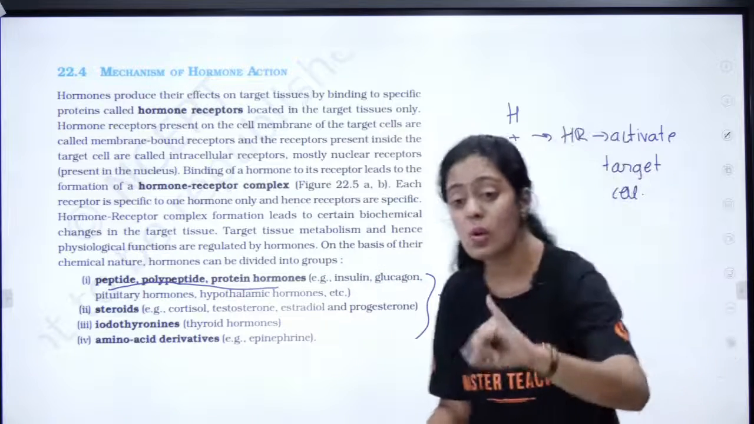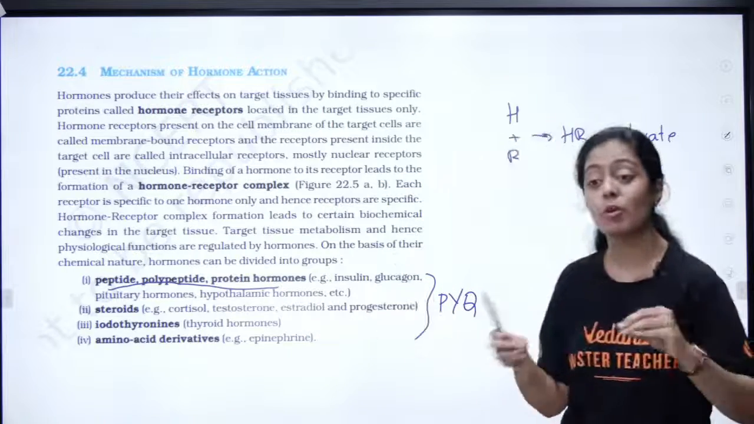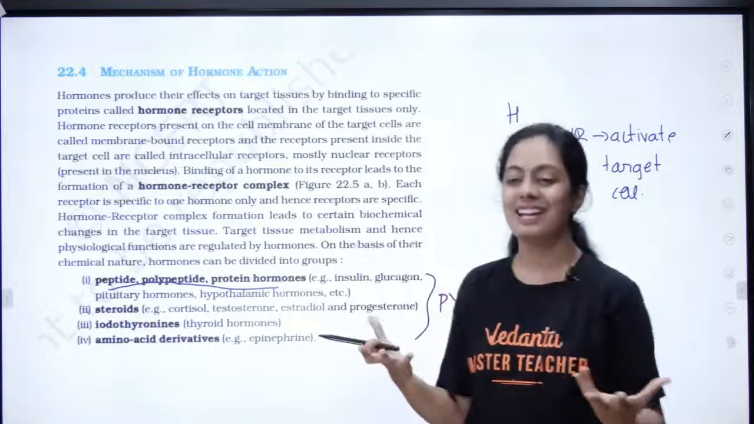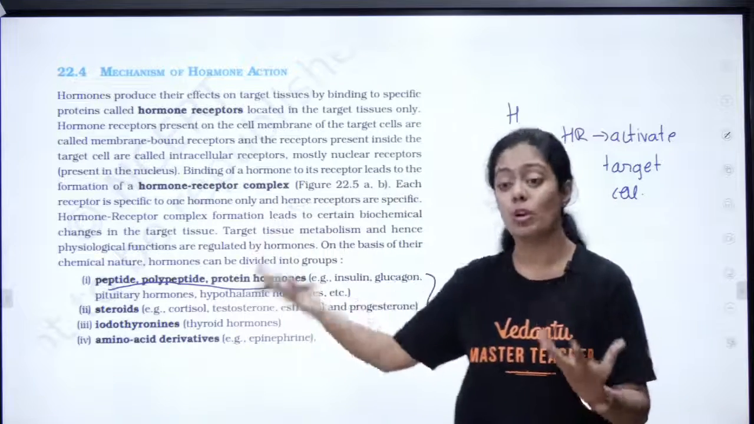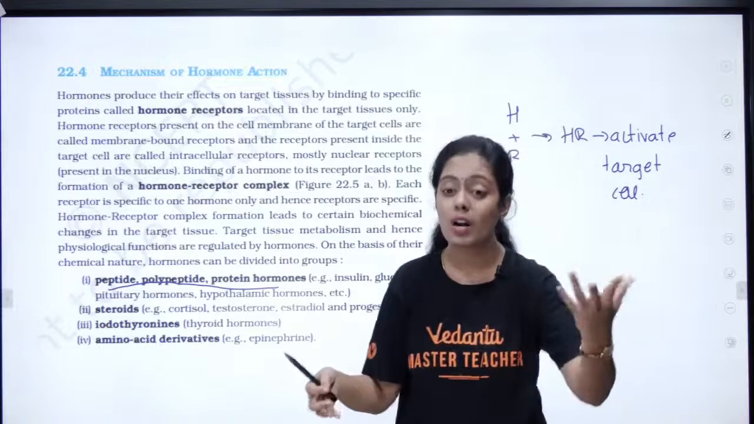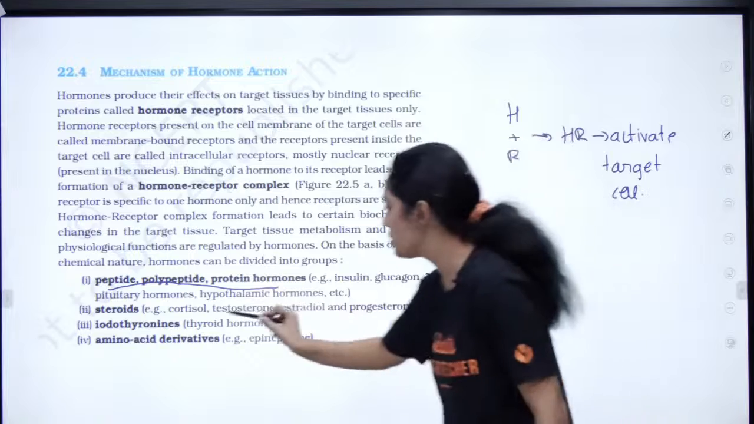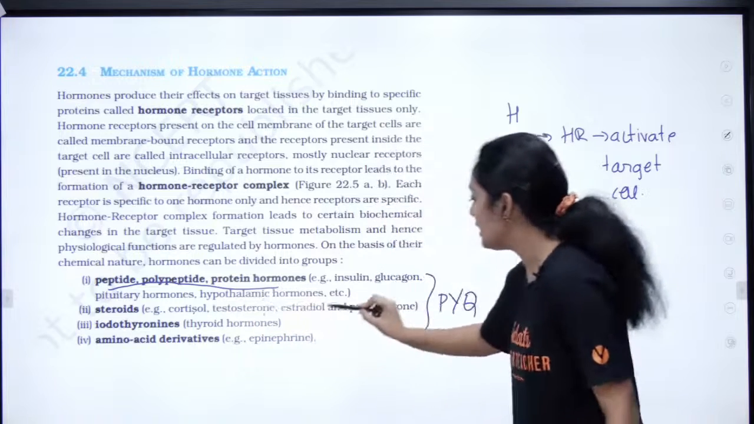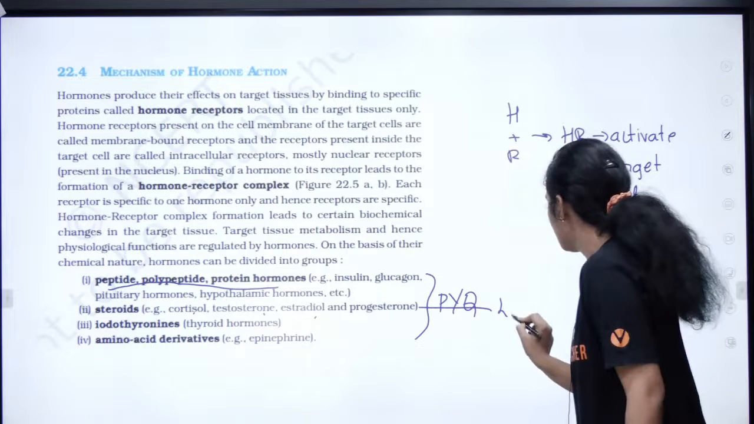There you have insulin, glucagon, pituitary hormone, hypothalamic hormone. இவங்கெல்லாம் எப்படிப்பட்ட ஹார்மோன்? Proteinaceous hormones. Okay, they can ask you which of the following is a protein hormone, which of the following is not a protein hormone. கண்டிப்பா கேட்கலாம் பசங்களா. Then you have steroids. Cortisol, testosterone, estradiol, progesterone. They are all lipid derivatives.